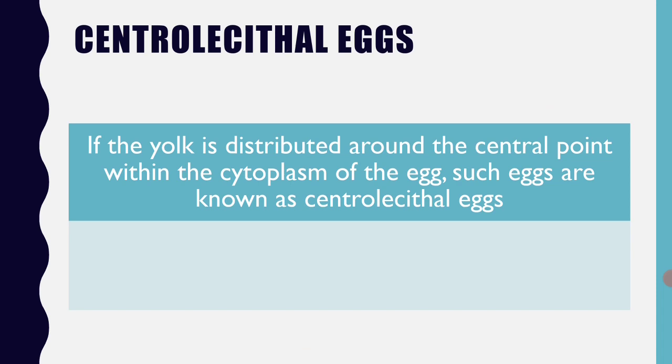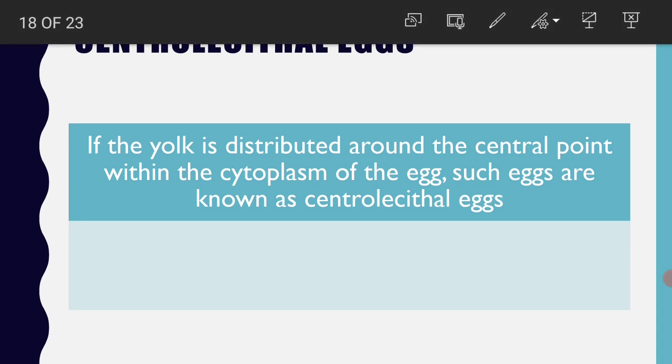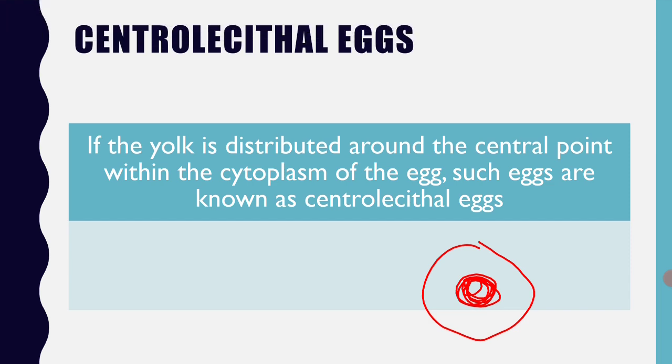And coming to the centrolecithal eggs, the name itself indicates that the lecithin content, the yolk content, is concentrated around the center. Normally it is seen in the case of insects. Let me draw the diagram. For example, imagine this is an egg, and here at the center the yolk is concentrated around a particular point. Such eggs are called centrolecithal eggs.